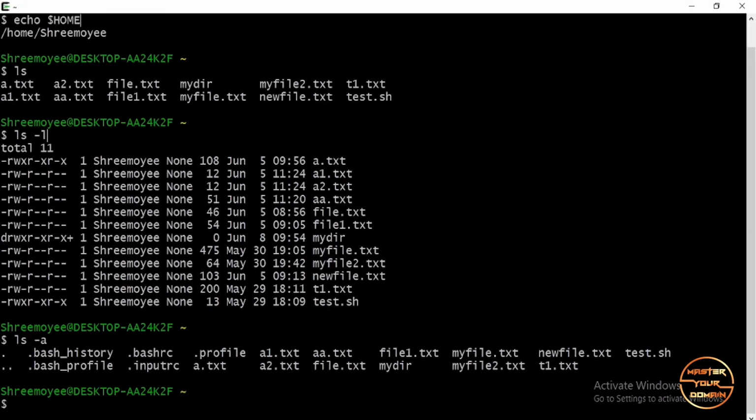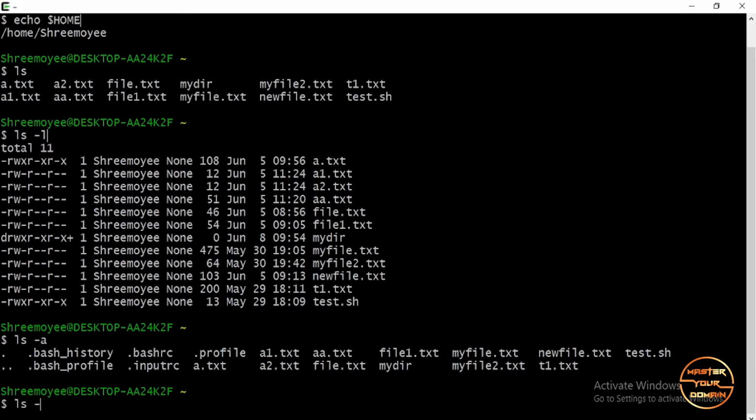Okay, in Unix every file and directory is considered a file. Now every file has a unique identification number which is called the inode number. Like in a class, every student has a roll number to identify that student in a particular class. Similarly, in the Unix file system, every file has a unique identification number which is called the inode number.